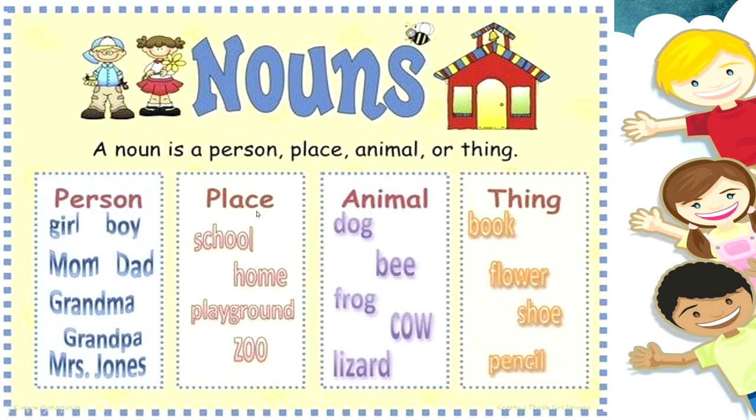These are the names of places. Dog, bee, frog, cow, lizard. They are the names of animals. When you want a book, a flower, a shoe, or pencil, you're actually naming things. So all the names of any person or place or animal or thing are nouns.